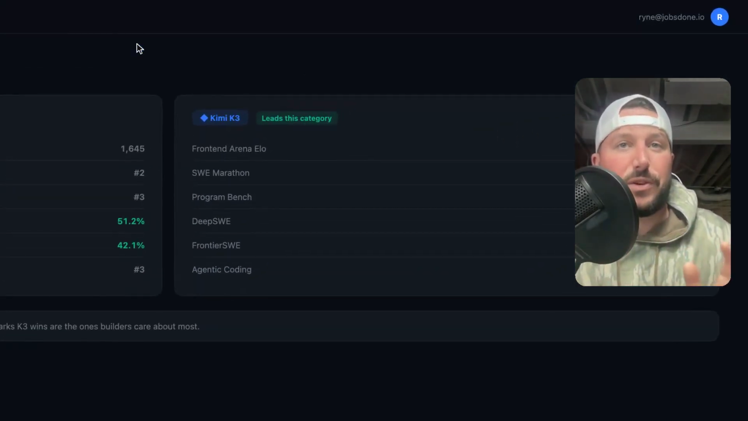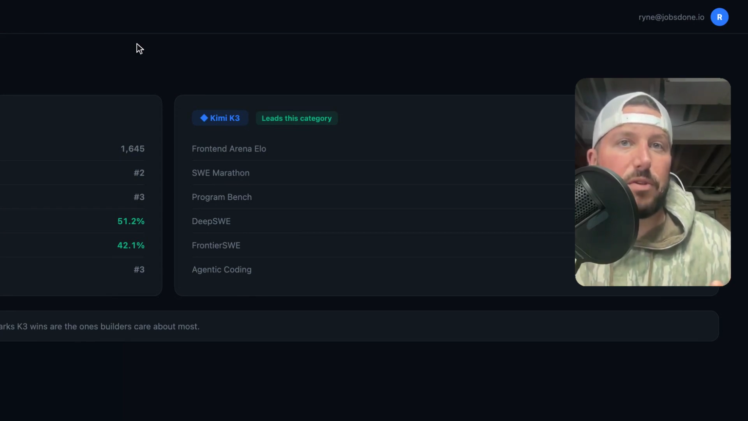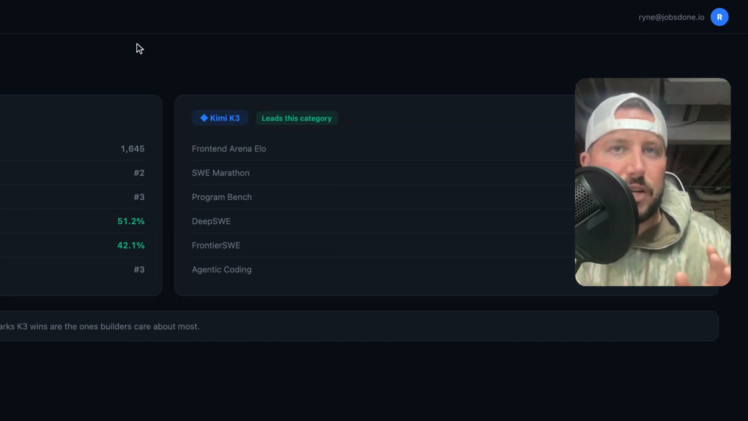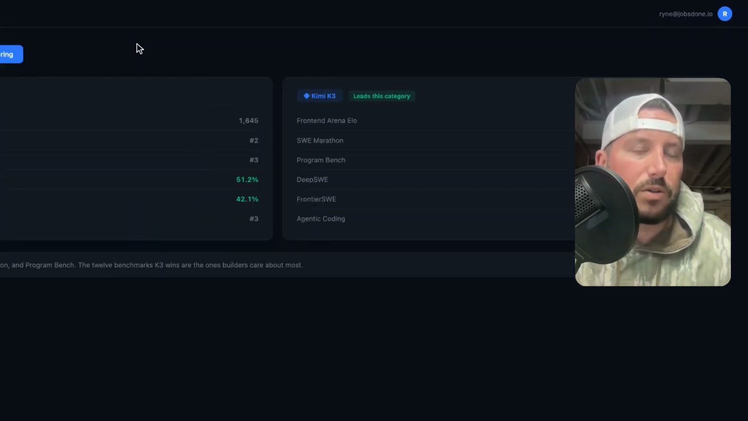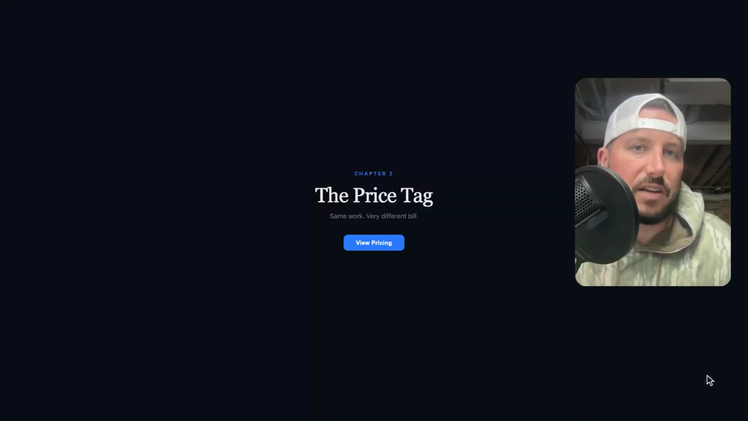So coding is where K3 changes the whole conversation. It's number one on the Front End Code Arena at 1679 ELO, ahead of Fable. Number one on SWE Marathon, number one on Program Bench. Let that sink in. This is a 2.8 trillion parameter open source model outperforming proprietary models that cost 3 times as much to run. Across all 35 benchmarks, Fable still takes 22. But the 12 K3 wins are the ones that matter most if you're shipping software every single day.